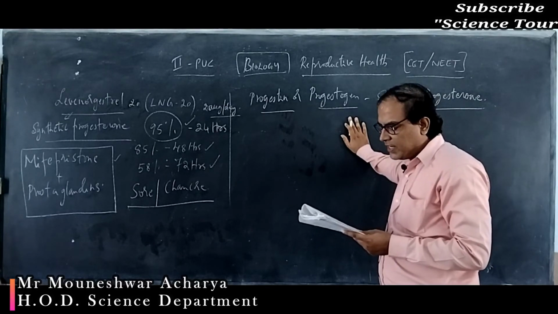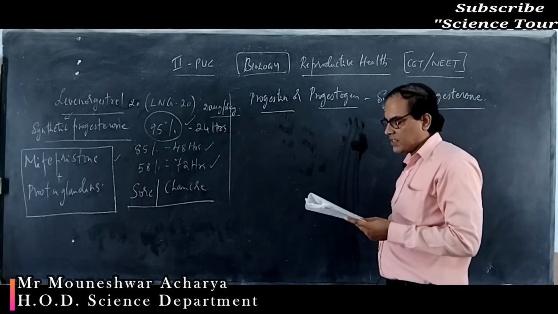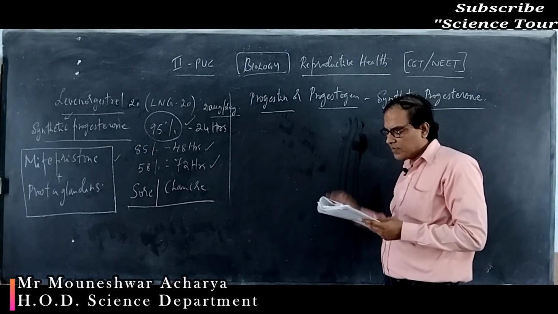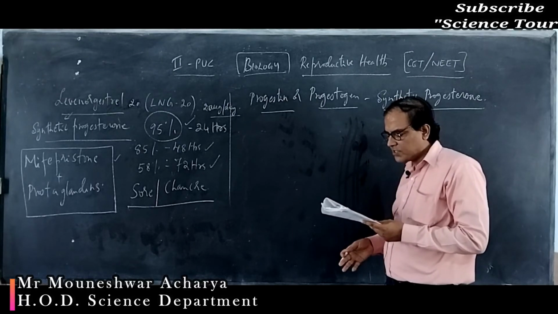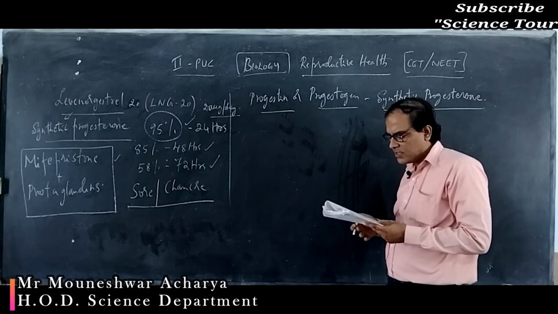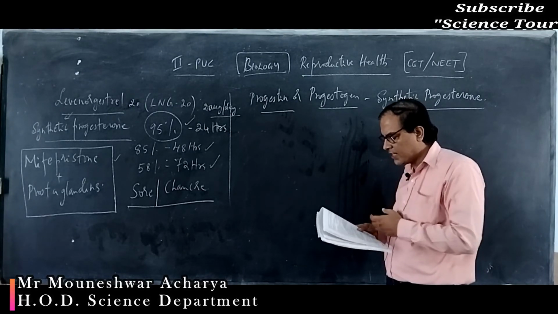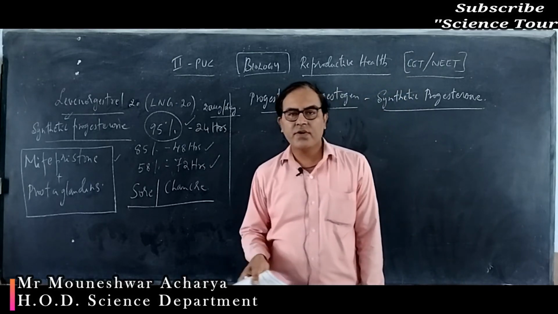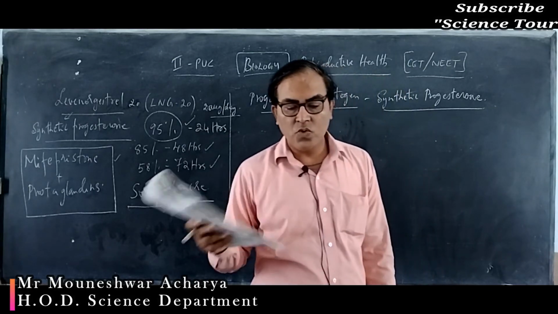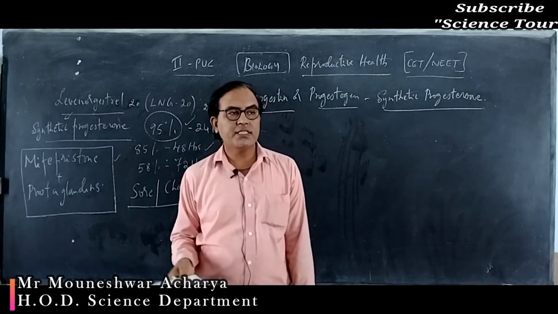Next, question number 20. Tubectomy is a method of sterilization in which: 1, a small part of the fallopian tube is removed or tied up. That is the right option. It is the removal of a small part of the fallopian tube, or oviduct, and it is tied up so that the ova will not move further to the region of the ampulla where fertilization takes place.